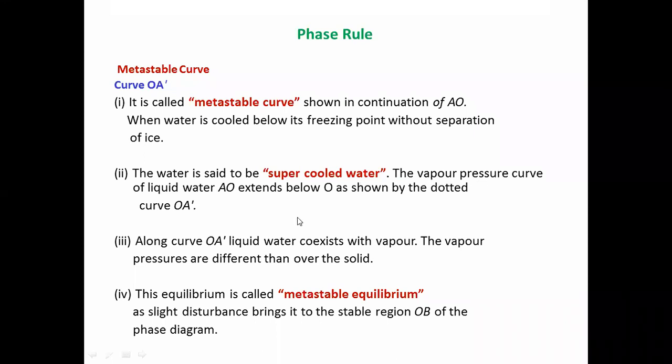The vapor pressure curve of liquid water AO extends below O as shown by the dotted curve OA dot. Along curve OA dot, liquid water coexists with vapor. The vapor pressures are different than over the solid. This equilibrium is called metastable equilibrium, as slight disturbance brings it to a stable region OB of the phase diagram.